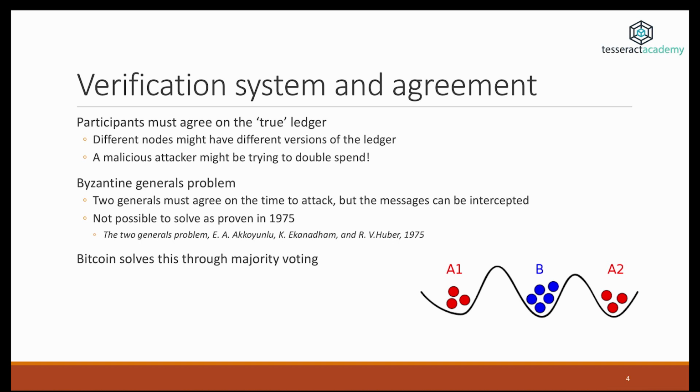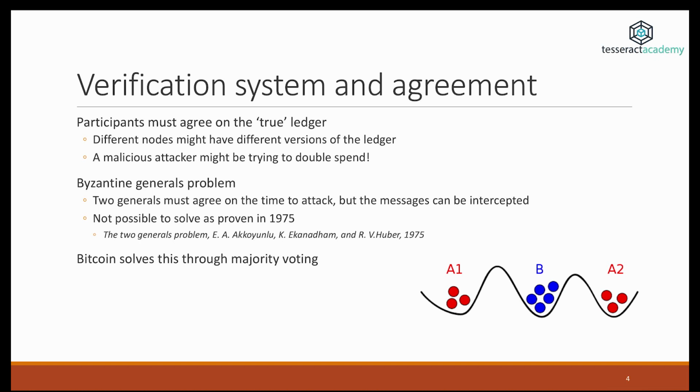This problem is related to the Byzantine generals problem, which for two generals was proven to be unsolvable in 1975. So what's this problem about? We have two generals, which you can see in this picture here, A1 and A2, and they want to attack a common enemy, B. So they need to agree on the time of the attack, because if they don't attack at the same time, then they're going to lose the battle.